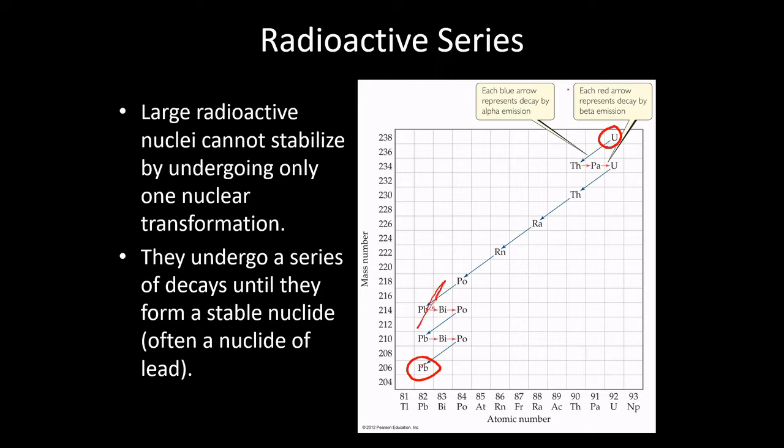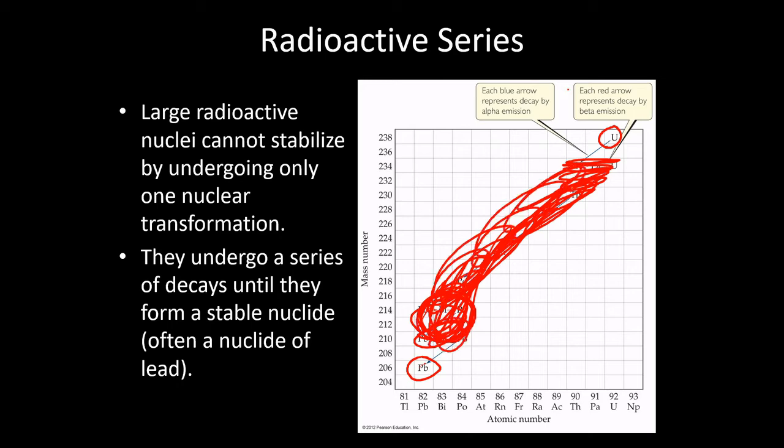So if we just ignore this for a minute, let's cross all that out. We don't know what's going on here. We have no idea how many of what is happening. We just know we're starting with uranium-238 and going to lead-206.